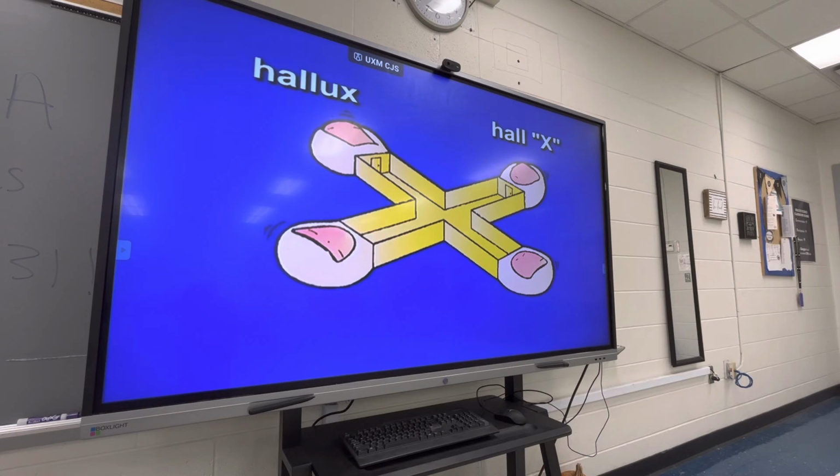Hallux, Hall X, great toe. Two times together. Hallux, Hall X, great toe.